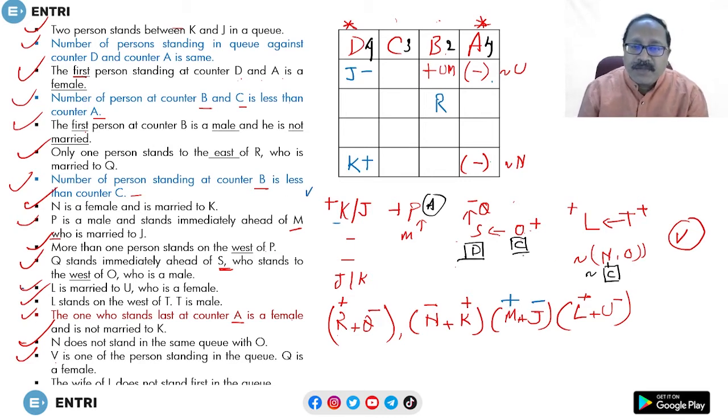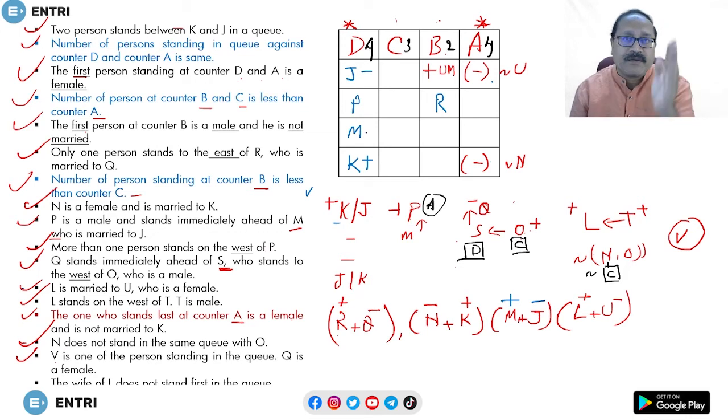The next one, let's arrange. That is C and D, look. That should come at counter A. We already decided that they should be in counter A. So at counter A, P and M. So this will be P and this is M. And P is male. P is male, it's fine. And M is also male. So now gender is not so necessary, if needed we can pick it up from here.